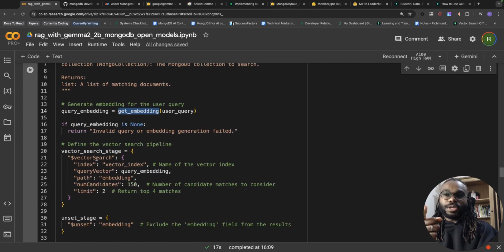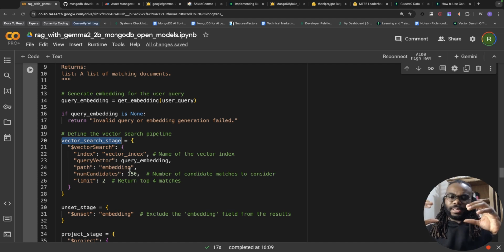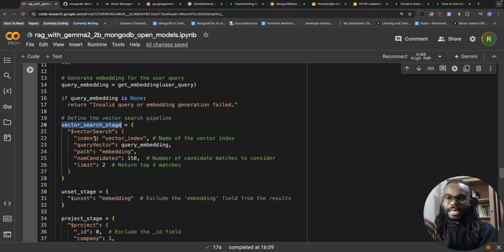So next, we're going to use the vector search operator, and this is a stage. The way you can think of MongoDB and how it operates on data is that we have processes that can operate on data, and these processes are called stages. The first stage we're going to have is the vector search stage. The vector search stage is going to use the vector index we specified earlier on. Make sure the name is exactly what you specified earlier on.